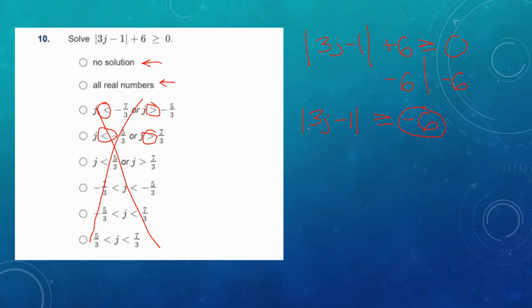And so the Edpuzzle that you guys watched on Monday covered this. What we need to think of is that absolute value is positive, and think true or false with the idea of a positive number being greater than or equal to -6, true or false. Well, that would be true. Positives are always going to be greater than this negative number, which means we have infinite solutions or all real numbers. This is true no matter what, because this absolute value will always be positive, which is greater than or equal to -6.